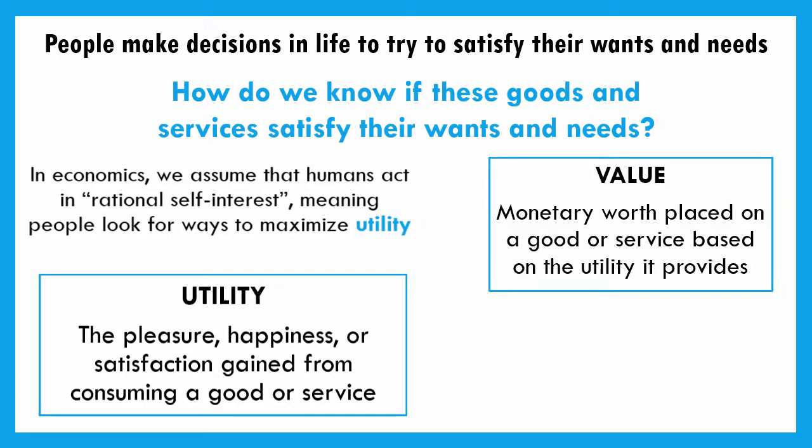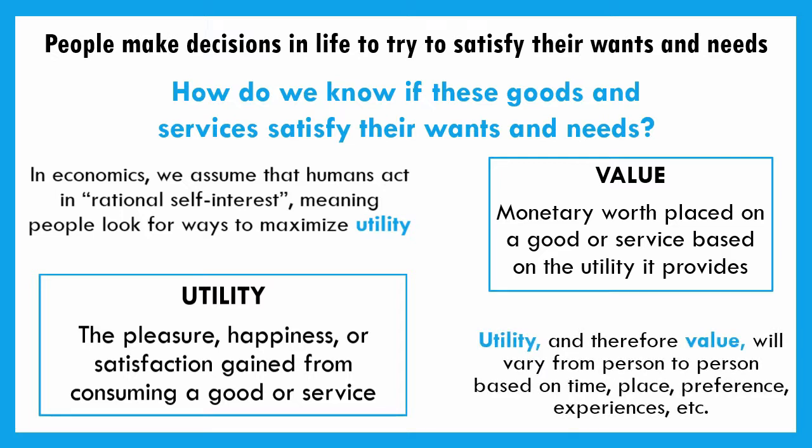But we don't go around talking about this in terms of utility. We talk about it in terms of value. Value is a monetary worth that we place on goods or services based on the utility it provides, right? So, if I really enjoy coffee, I place a value on that, meaning I might go to a Starbucks and say, hey, I'm willing to pay $3 for a cup of coffee, right? That $3 is measuring the satisfaction or the pleasure or the happiness that I get out of that cup of coffee. It's saying that I'll get at least $3 worth of pleasure, happiness, or satisfaction from that cup of coffee.